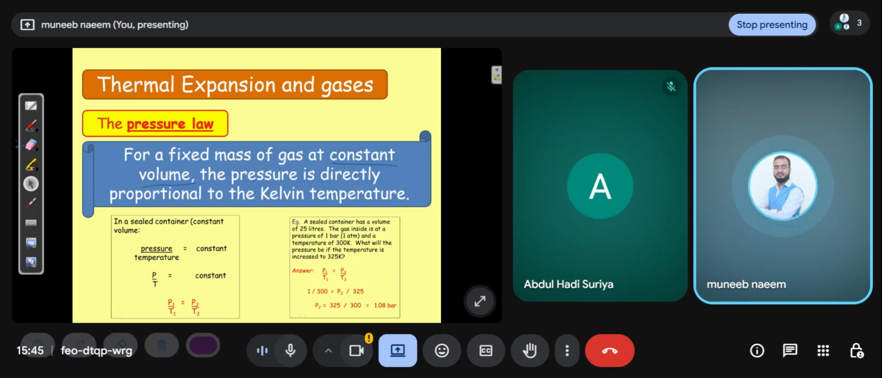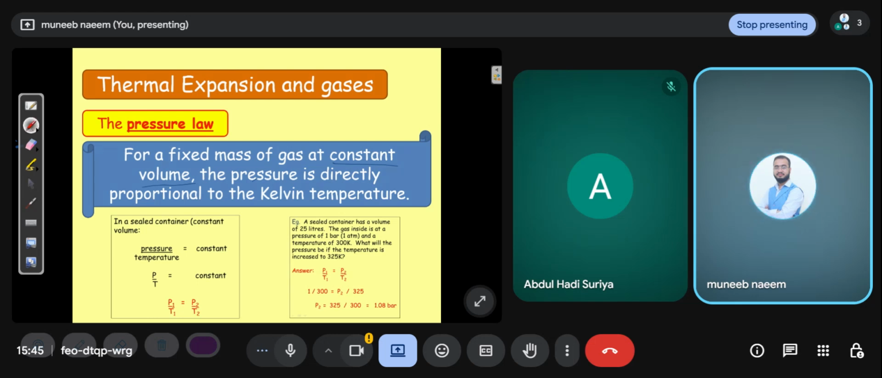Example: a sealed container of 25 liters, the gas inside is at a pressure of 1 bar. 1 bar means 1 atm, and a temperature of 300 K. What will be the pressure if the temperature is increased to 325 K? You simply use the pressure law.